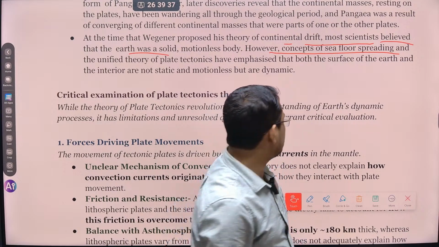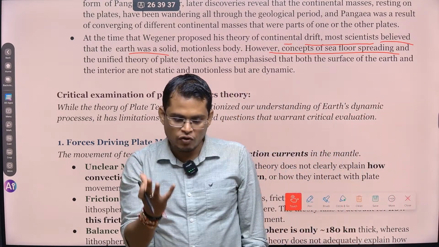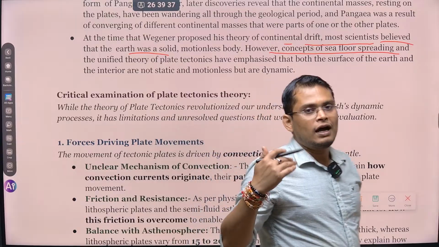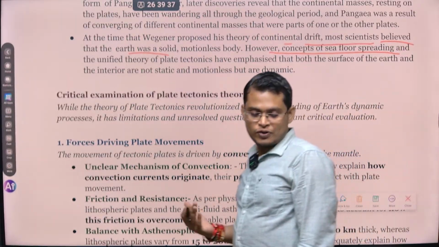Okay, so at that time it was believed that Earth is a solid body without any motion, but plate tectonics clearly explained that there are a lot of internal dynamics going on inside the Earth.